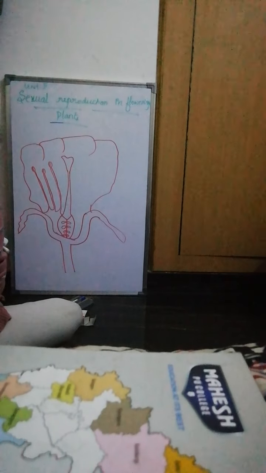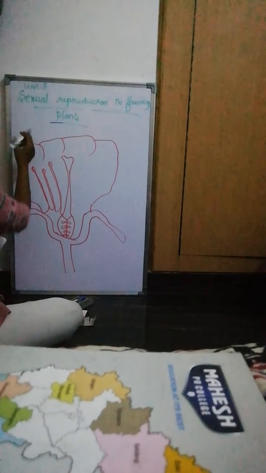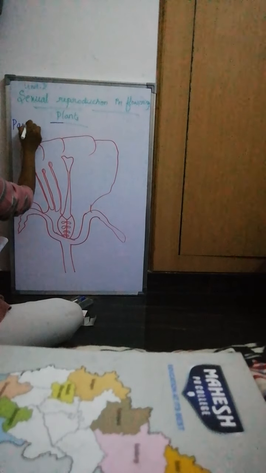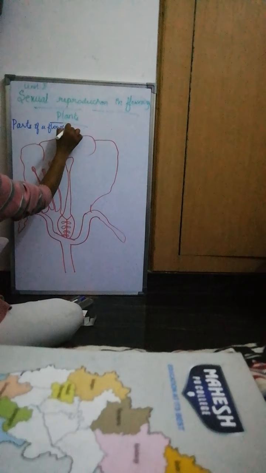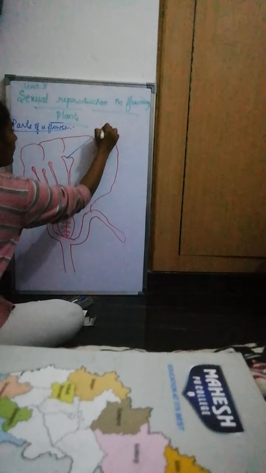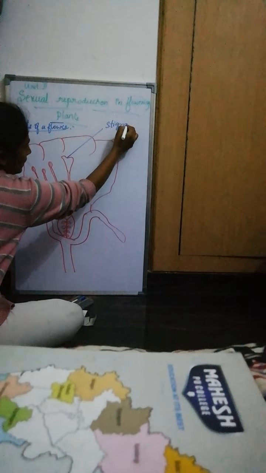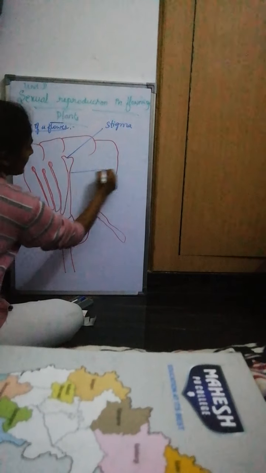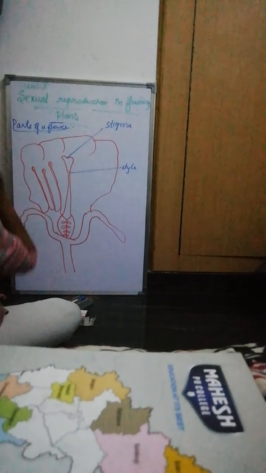This we call the parts of a typical flower. This one is called the stigma, and this is called the style.